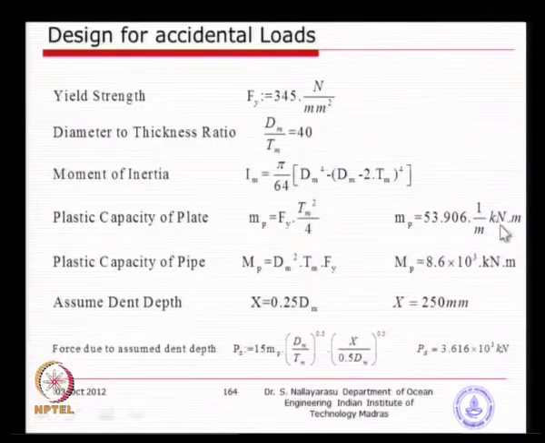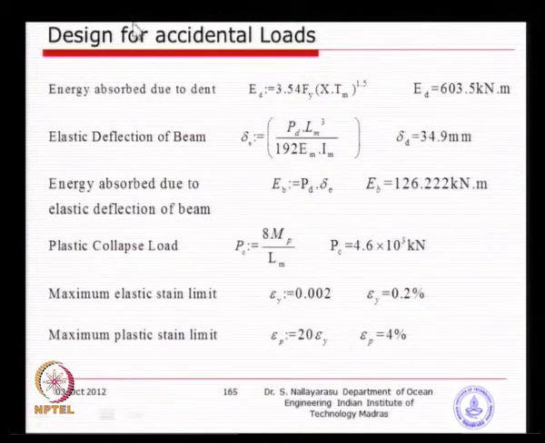Now, basically the plastic capacity and plastic moment capacity of the pipe and the plate have to be differentiated; both will be used in different places. Then you find out the energy absorbed due to dent, which is the empirical formula that you have already, about 600 kilonewton meter, and the elastic deflection of the beam, you know very well both ends are